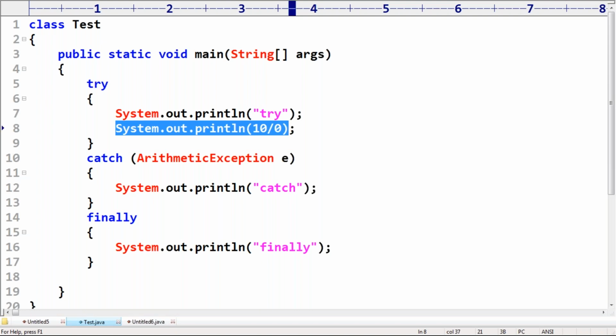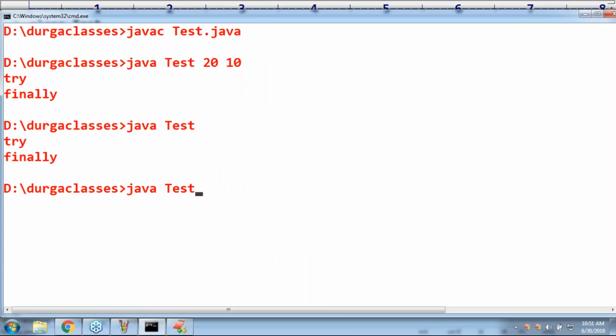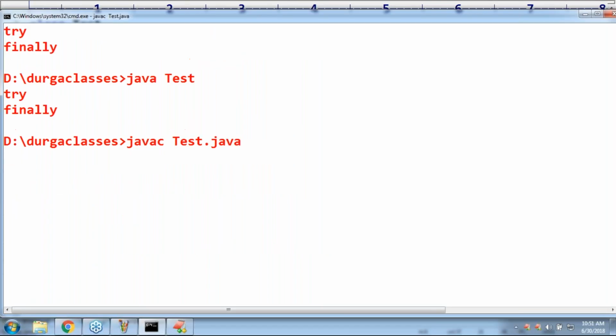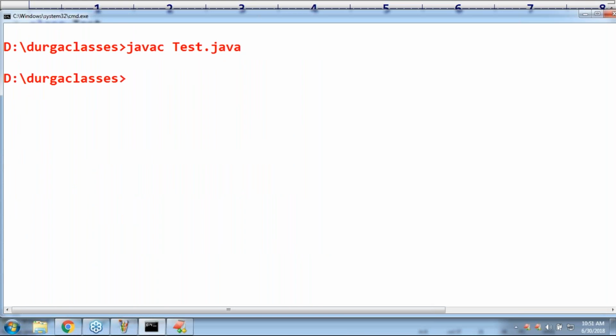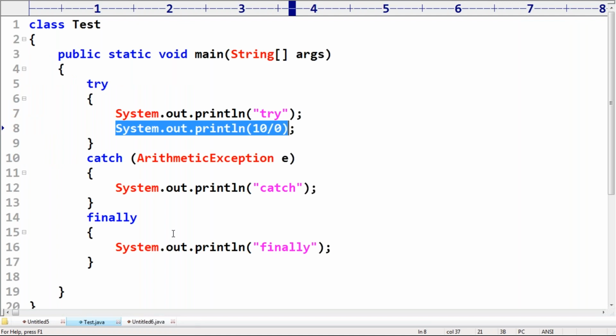Yes, an exception was raised and handled. Now observe, the code compiles fine, but the output is try, catch, finally. This is the answer by default you are going to get.